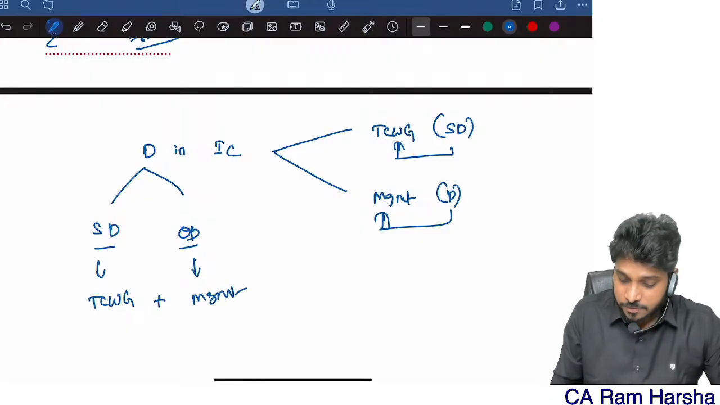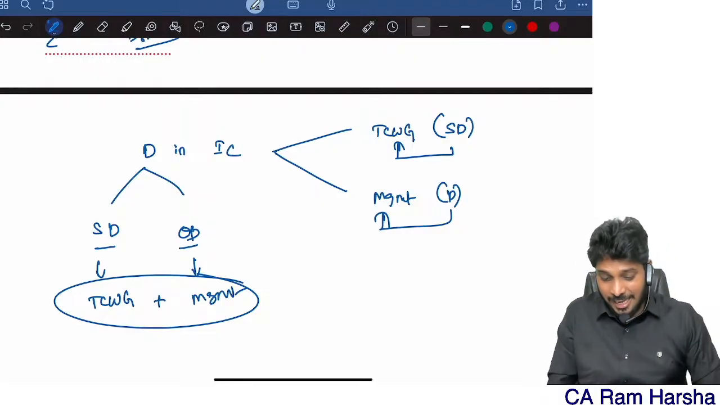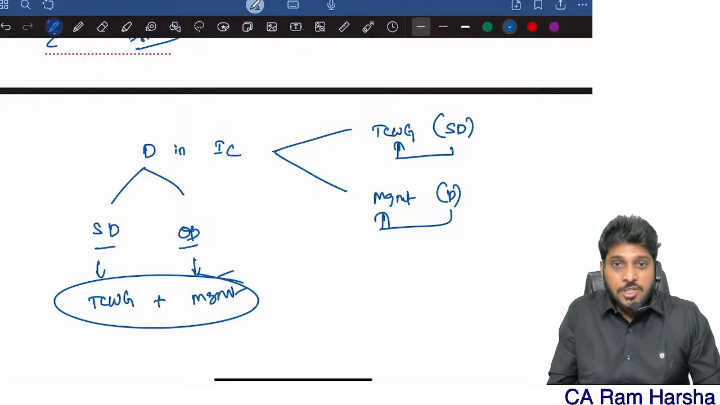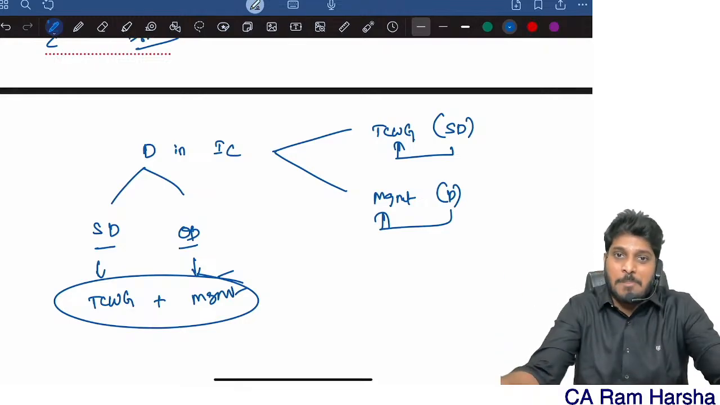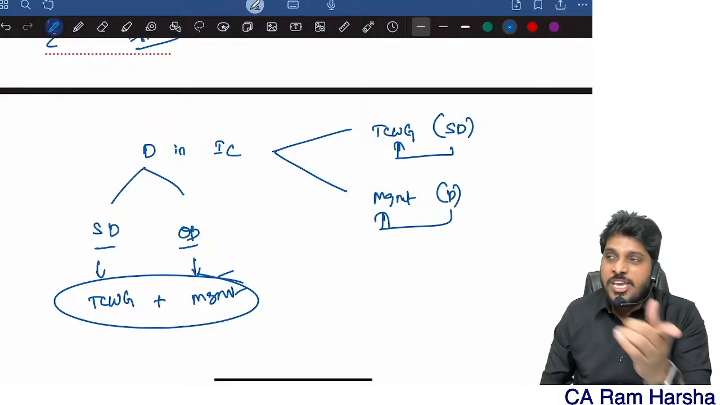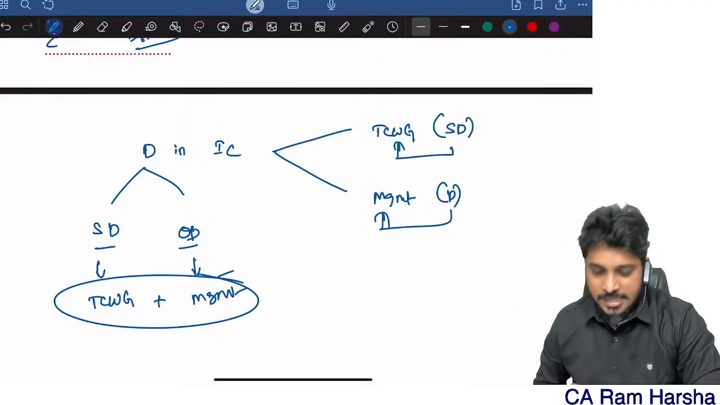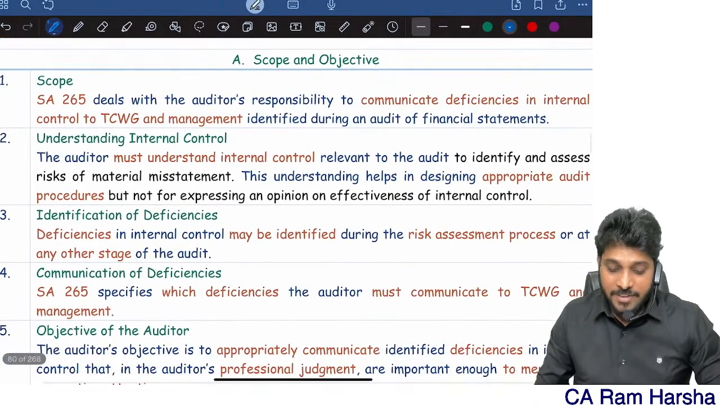Remember, sometimes management and those charged with governance will be one and the same. That time you will just communicate to management. That itself is treated as communication to top management. If management and those charged with governance are one and the same, communication to management itself is equal to communication to those charged with governance. That's it.